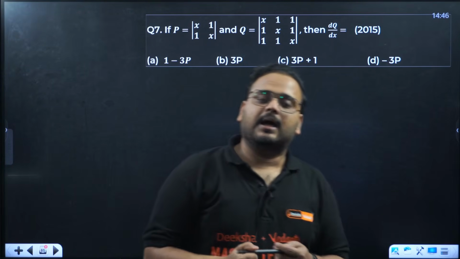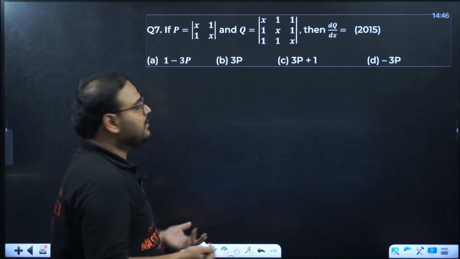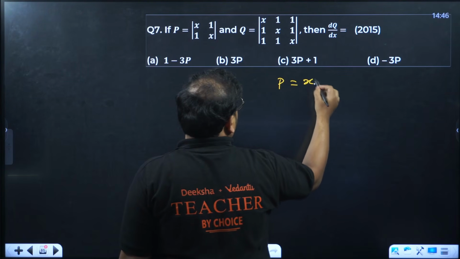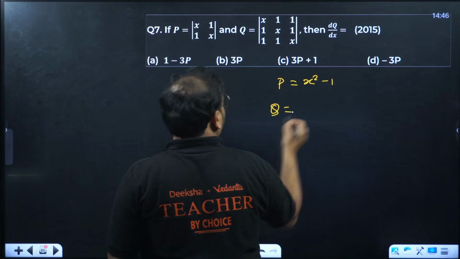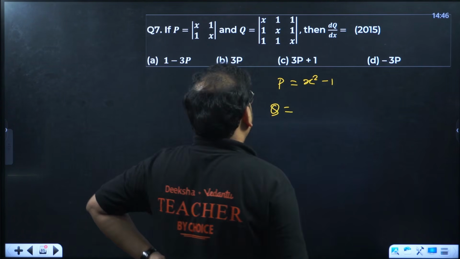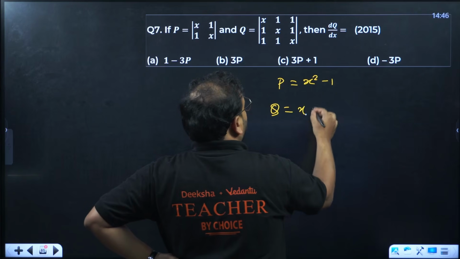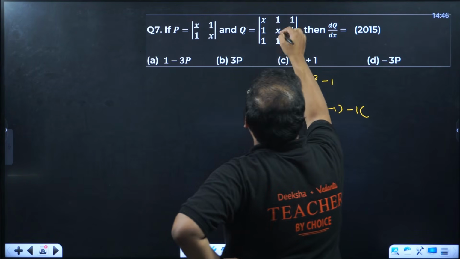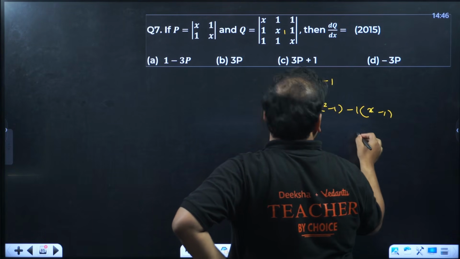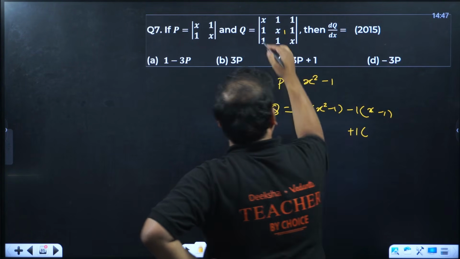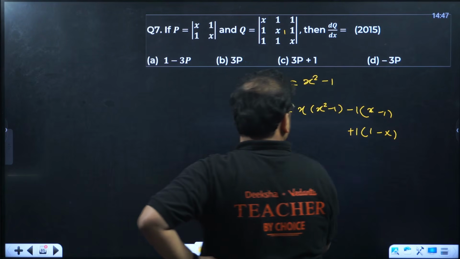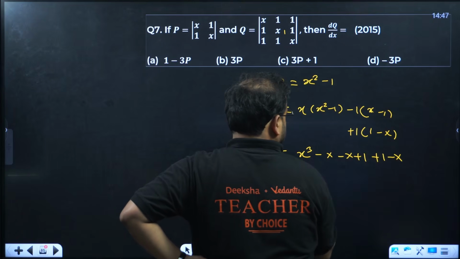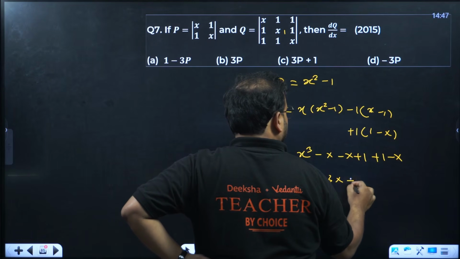Next, application of determinant in the derivatives. So find the determinant P first. You'll have x square minus 1. Determinant of Q, you'll have x times of x square minus 1, minus 1 times of x minus 1, and plus 1 times of 1 minus x. Expand here, guys. X cube minus x plus 1, 1 minus x. X cube minus 3x plus 2.